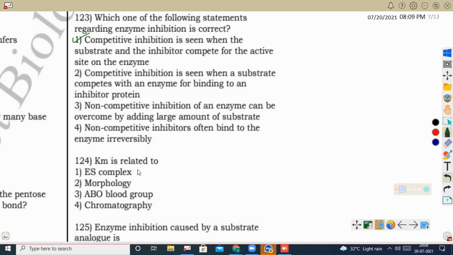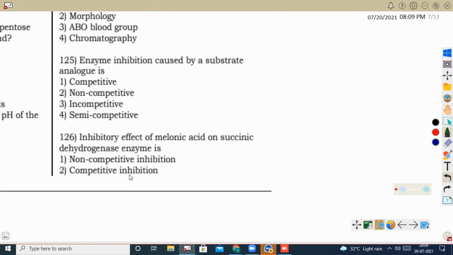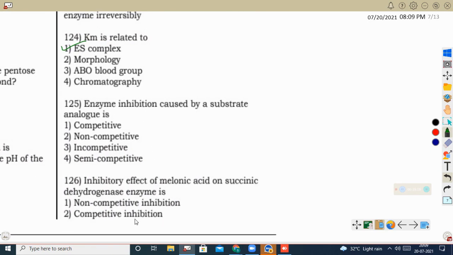So here Km value is related to the enzyme-substrate complex. Next question: enzyme inhibition caused by the substrate analog is competitive inhibition. They both go and compete for the active site of the enzyme.